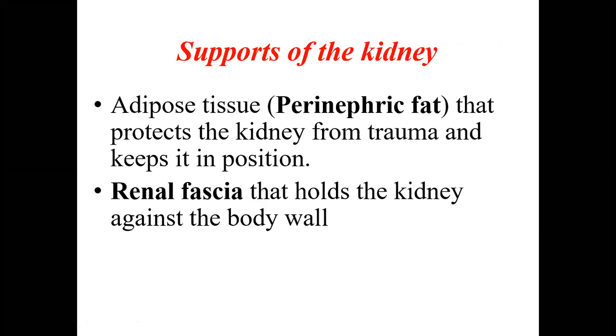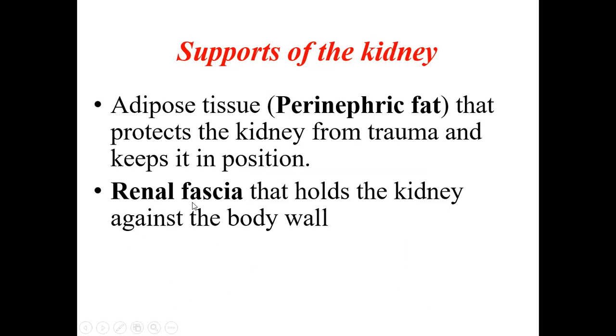Coming to the supports of the kidney. It is supported by two important structures. One is the adipose tissue in the form of perinephric fat that protects the kidney from trauma and keeps it in position. If you have seen the kidney, you might have seen it along with the fat. It is always covered by a large quantity of fat called the perinephric fat, which protects the kidney from any injuries, trauma, and also helps keep it in position.